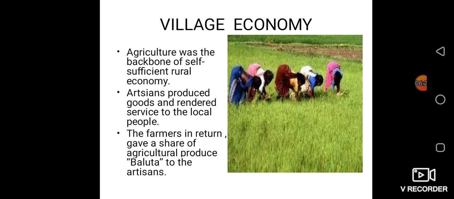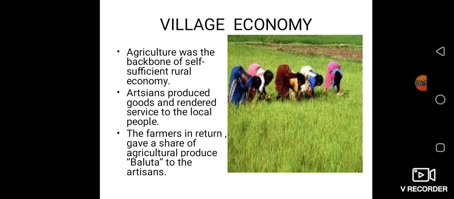Now the farmers, in return, gave a share of the agricultural produce, called baluta, to the artisans. Farmers used to produce wheat, rice, jowar, and vegetables on their own farms. Artisans used to produce pots and vessels, and the tools and equipment required for agriculture, like the plow.